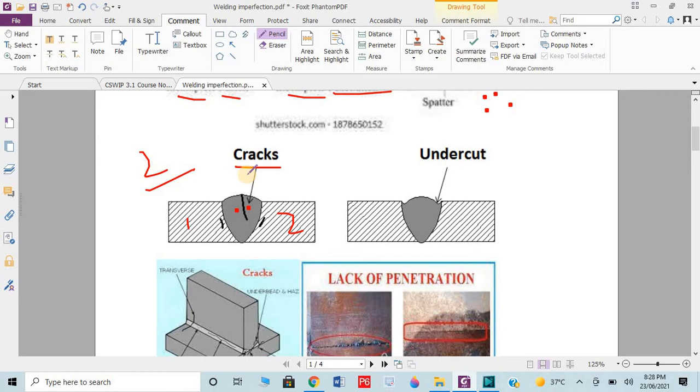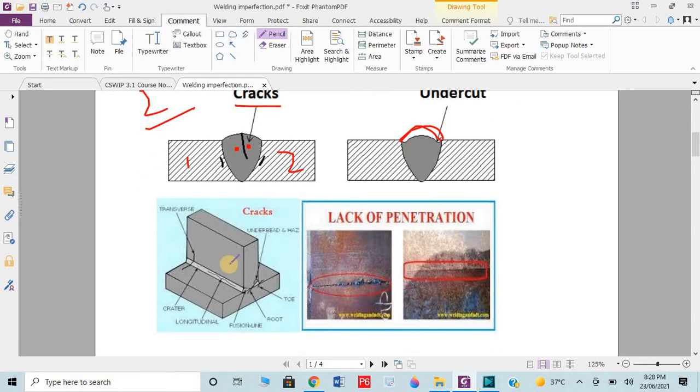Then we have further different types of cracks. I will explain you. Just at first stage, just get the overview. Then we have undercuts. Undercuts means in the welding, if there is any incomplete fusion or properly our weld is not completed, then it's known as undercut.